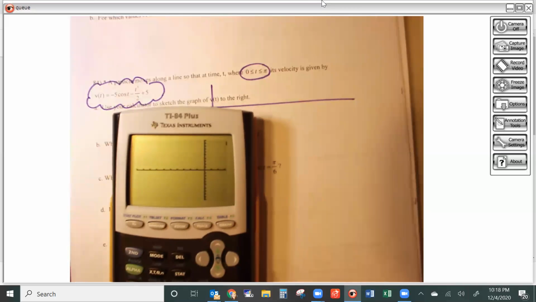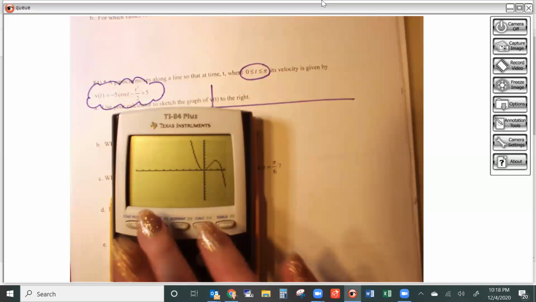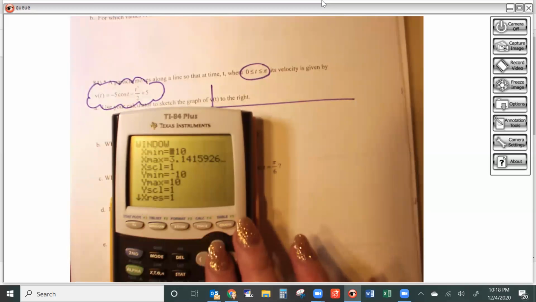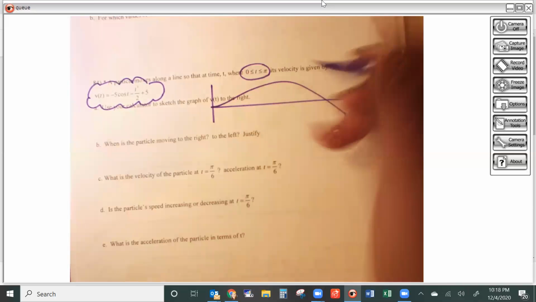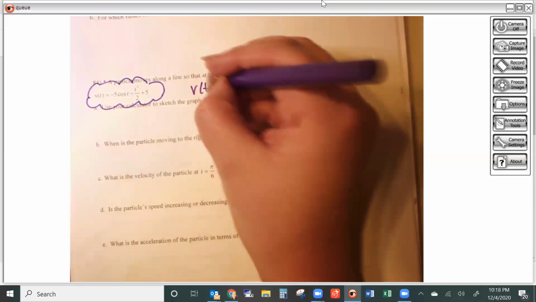Oh no, I forgot to change my min. Just a sec here. So I'm going to go back into my window and change my minimum to be 0, because remember that time cannot be negative anyway. It wouldn't even make sense for me to leave it like that. So it looks like my graph starts right here. It goes up and then down. So this is a graph of velocity. This is v of t.